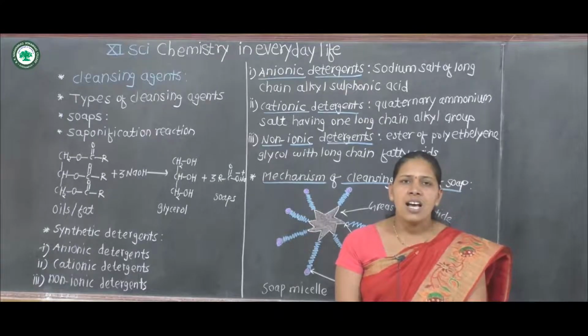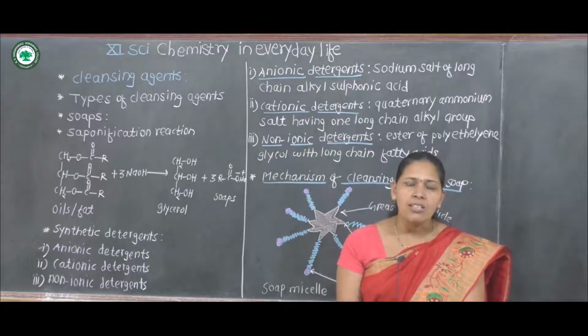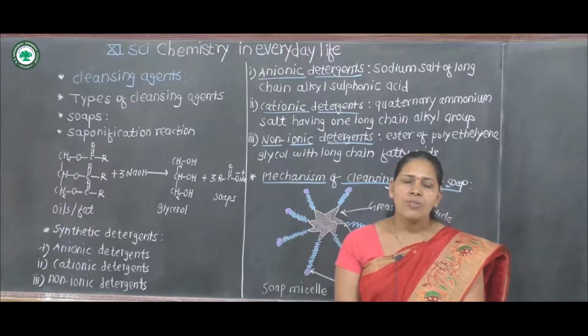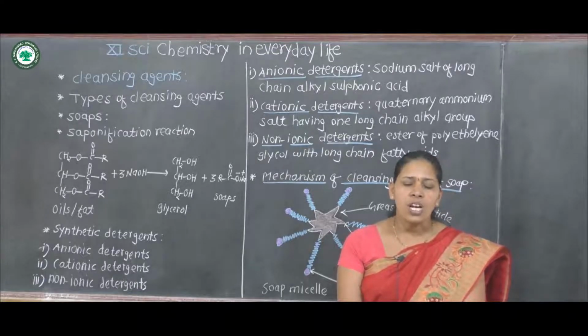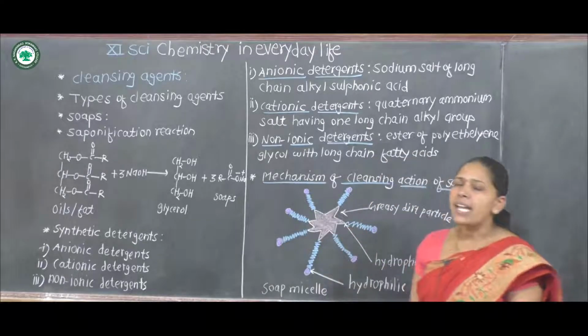Non-ionic detergents are the esters of polyethylene glycol and long chain fatty acids, called non-ionic detergent.